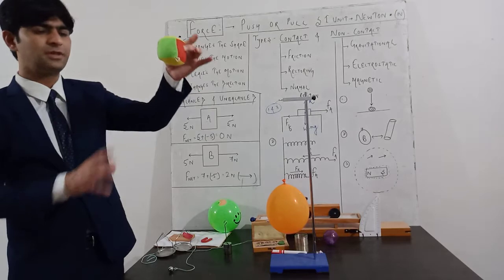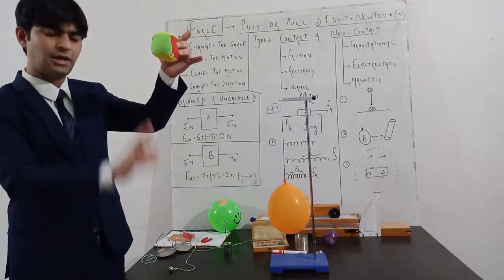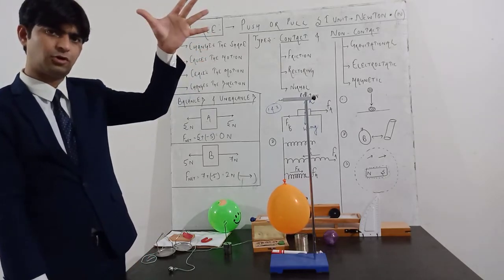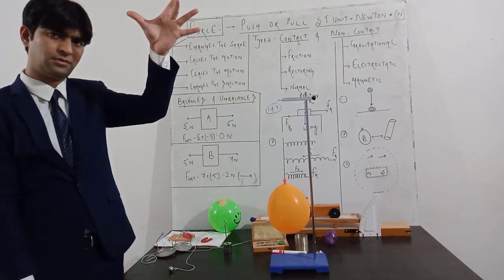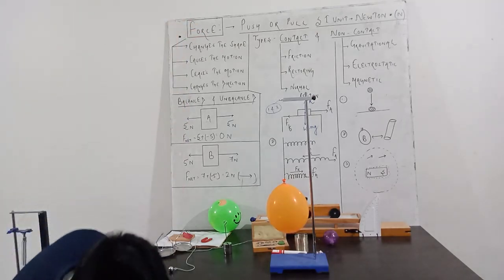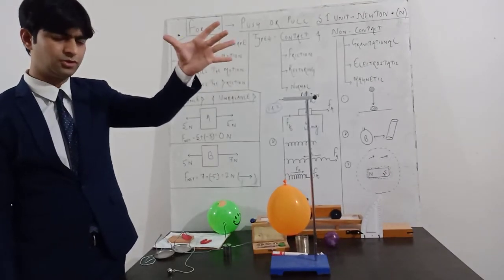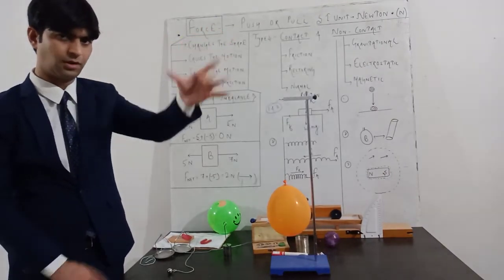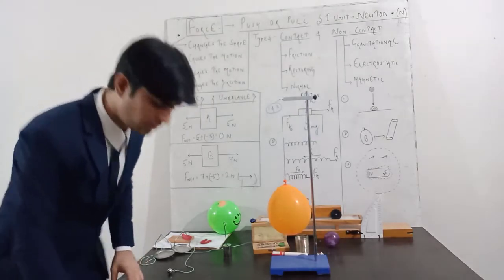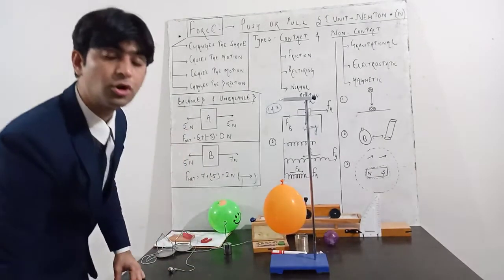If I drop this ball, there is no physical contact between this ball and the surface. If I drop this ball, it will automatically go downward. Again, you can see it automatically goes downward. There is no contact between the surface and this ball. So gravitational force is an example of non-contact force.